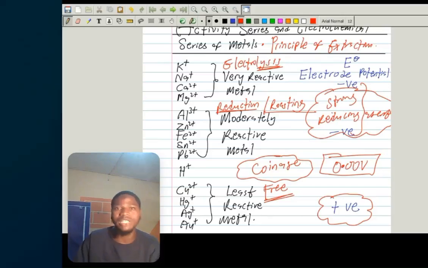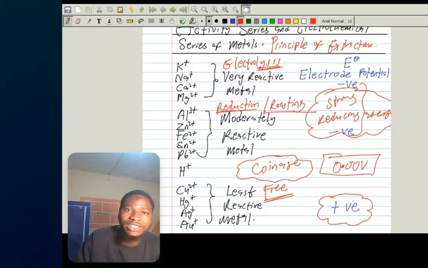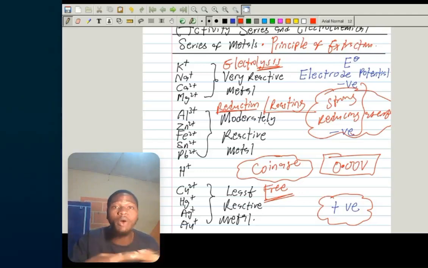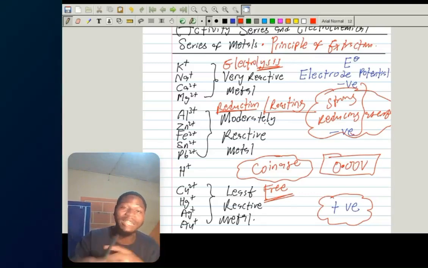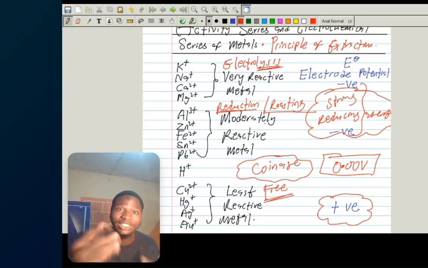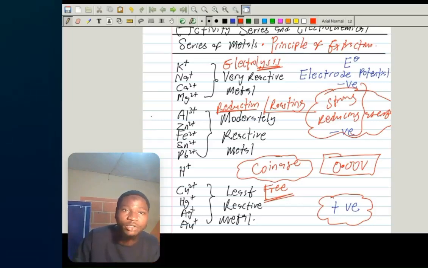Okay, so that's that. Now in summary, we've learned that highly reactive metals are always extracted by electrolysis, while moderately reactive metals are extracted by reduction. You see, the reduction is of two types. We have what we call chemical reduction. That is, we can reduce them by using chemical substances like coke. While the other type of reduction is thermal reduction, that is making use of heat.